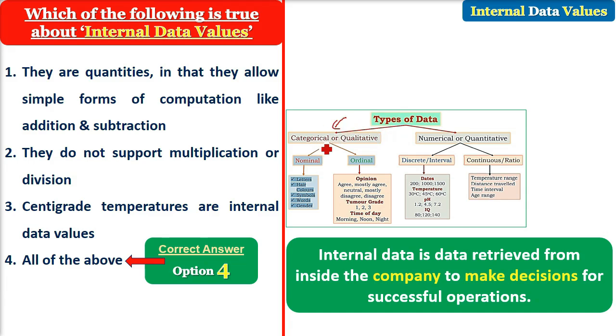Where numbers will not be there, it will be categorical or qualitative. Wherever the numbers will be there, it will be numerical or quantitative. In qualitative, we have nominal and ordinal. For example, if you have the whole world, you divide them into categories males and females. So males and females are mutually exclusive labeled categories.